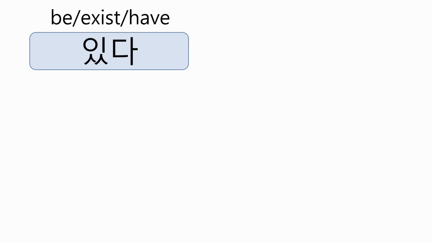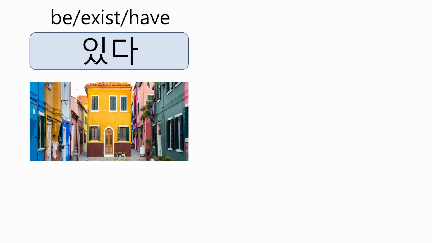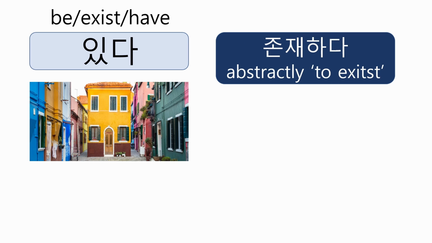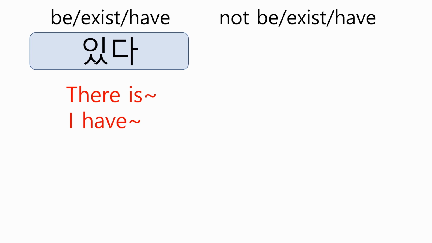Let's practice more. 있다 means to be, to exist, to be located, and to have. Usually sentences using 있다 are translated as there is or I have. 있다 is mainly used to indicate that a specific object is actually there, such as there is a house or there is a person. In an abstract sense, we use another verb, 존재하다. The opposite word of 있다 is 없다.